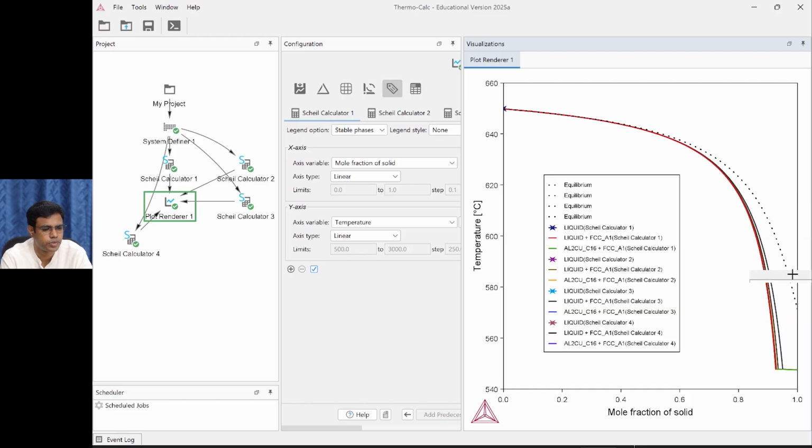This is the equilibrium solidification line, and these are all with the back diffusion. But even with the back diffusion, we are seeing Al2Cu C16 plus FCC_A1 in all these cases. So what does it mean? It is becoming flat like this, meaning at one temperature the entire liquid becomes solid. So that is eutectic, and that is happening in all these cases. So it is still very much closer to the shell, even with 0.01 Kelvin per second. If you reduce the cooling rate further, it will move further towards equilibrium.